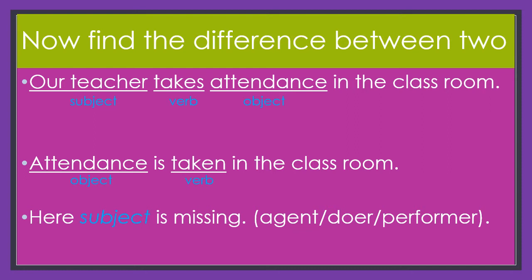What is the subject here? Our teacher. But in the passive voice, this subject is missing. It is not mentioned that attendance is taken in the classroom by our teacher. That agent, doer is missing here. So, we can miss the subject in the passive voice sometimes. Let us see the situations when we miss the subject in the passive voice.